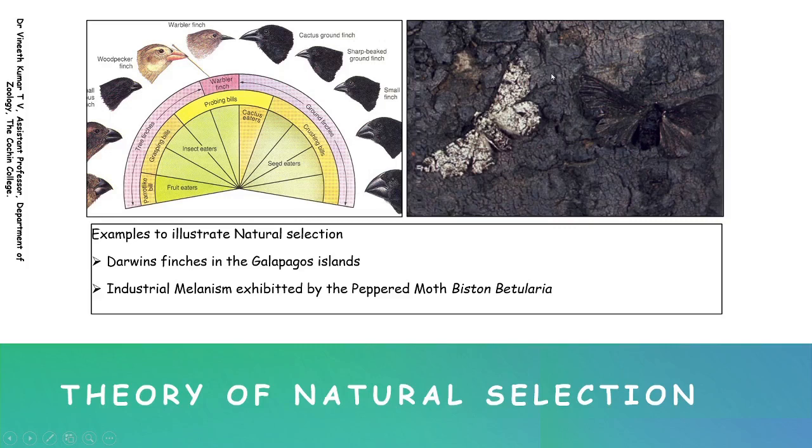After the industrial revolution, what happened is that the soot from the industries deposited on the bark. As a result, the bark turned black. And now you can see that this one can be easily caught by the predator. So before the industrial revolution, when the bark was of this kind, this particular moth developed a color which is the same as that of the bark of the tree. As a result, moths with this color will be camouflaged from the surroundings, and they will not be easily caught by the predatory birds.